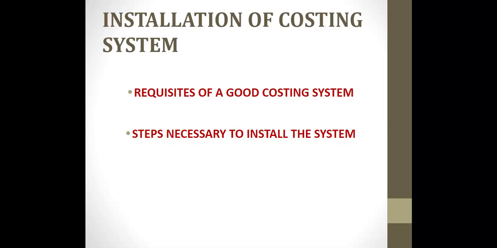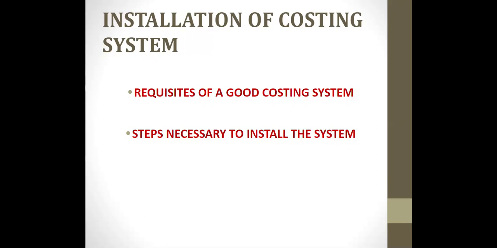The seventh one is nature of product and business. So the nature of product and type of business decide the line of cost control. And the eighth one is collection of data. Yes, cost data is the basis for decision making. An efficient system of collection and verification of the data must be devised for prompt collection of cost data.